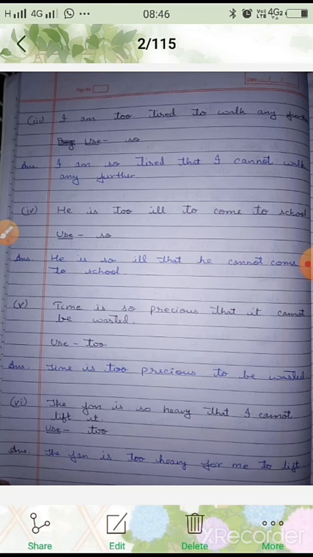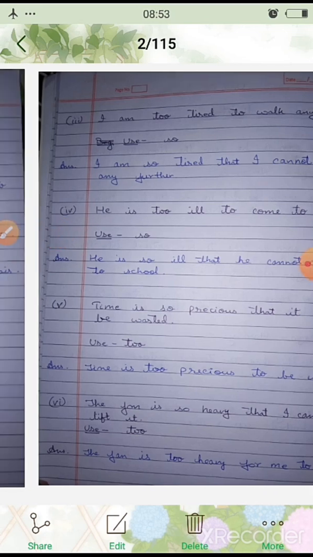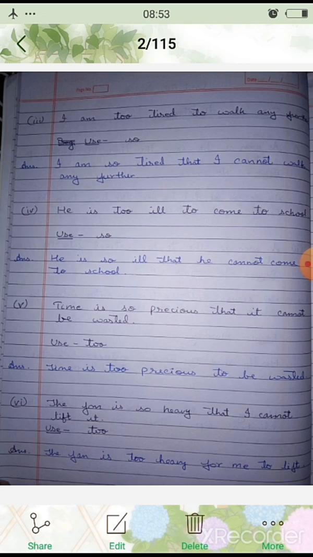Now here it is written, so I am too tired to walk any further. So you can transform this sentence using so. How can it be written? I am so tired that I cannot walk any further. Now you can see that "too" here is a negative word. You have to keep in mind which is transforming into cannot.